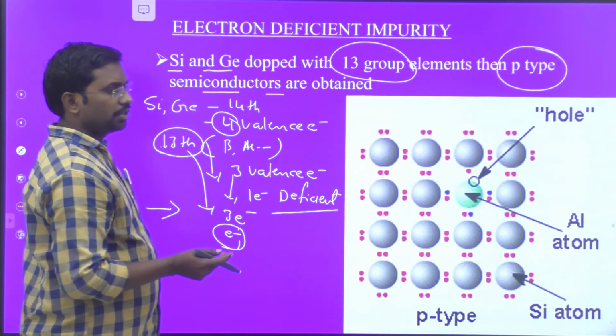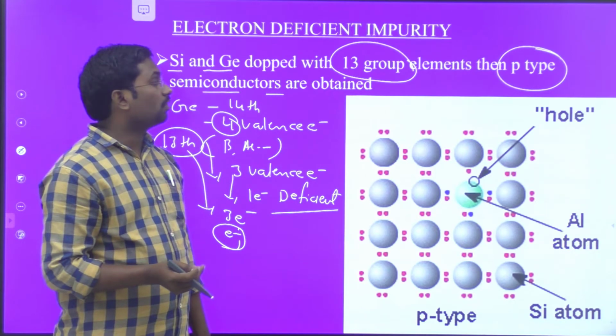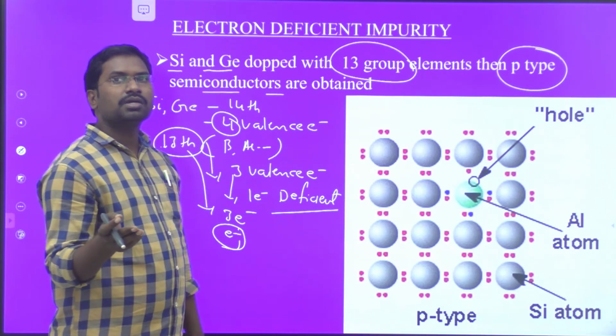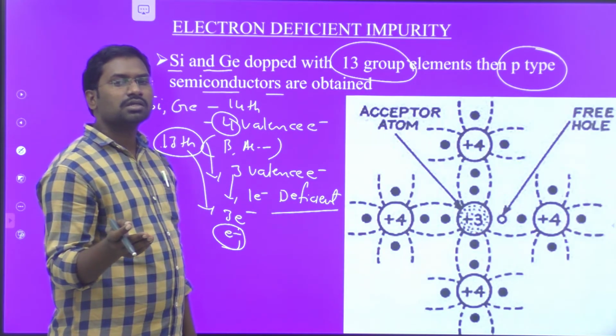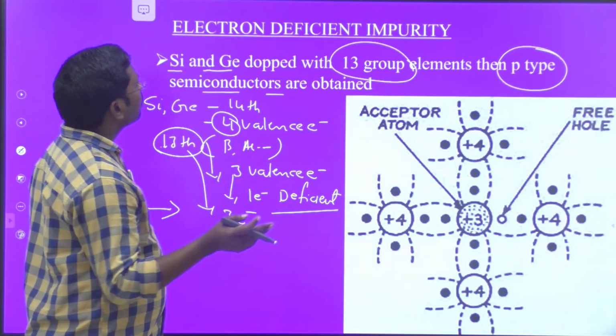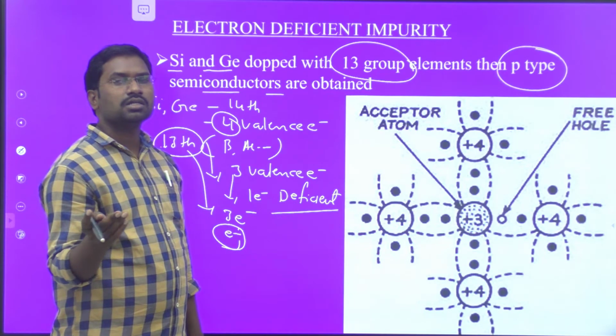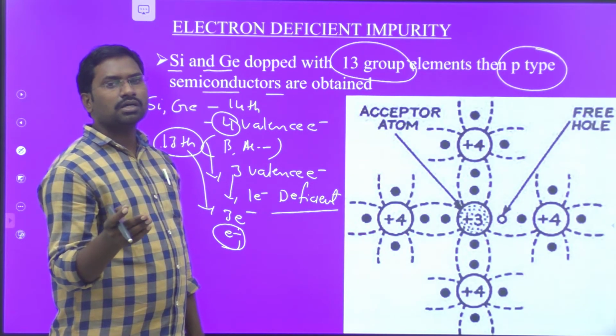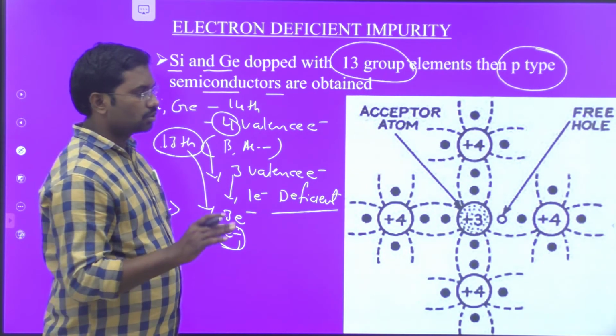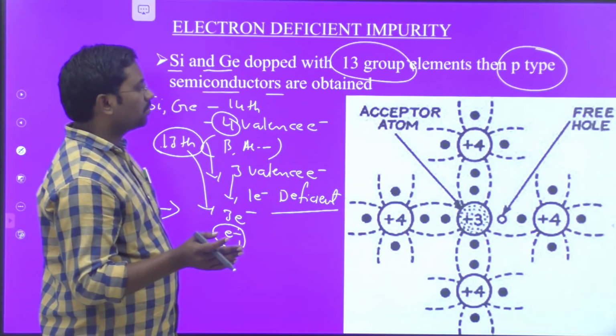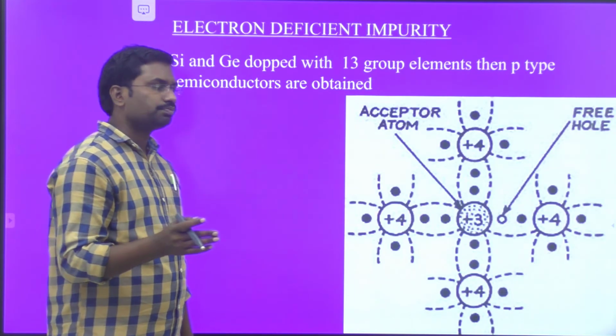That's why the impurities added for the formation of p-type semiconductors are known as electron deficient impurities. So this is the main classification of semiconductors as n-type and p-type semiconductors. These two are very important for examinations also.